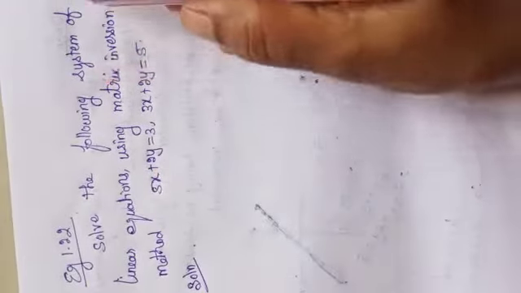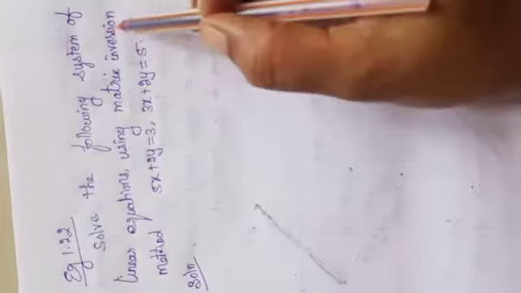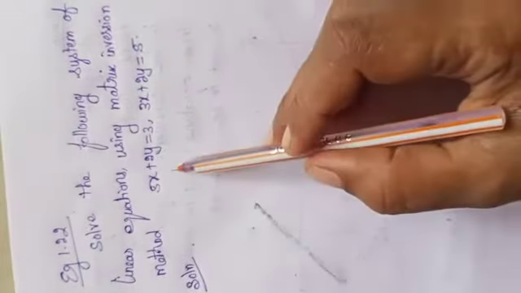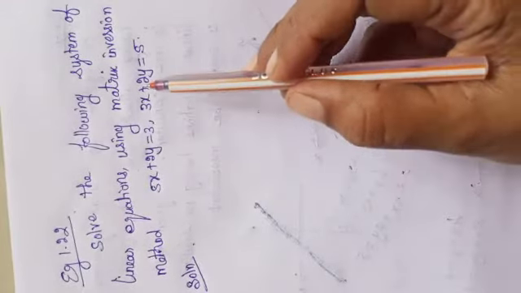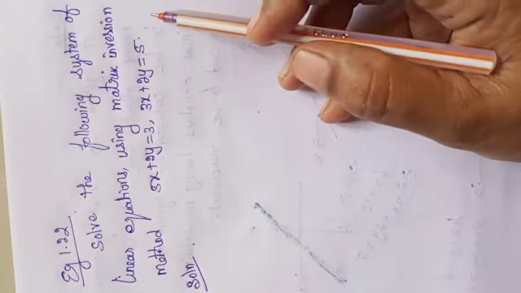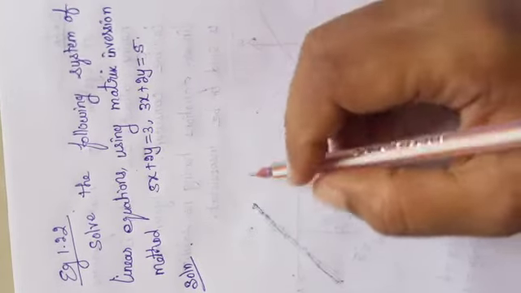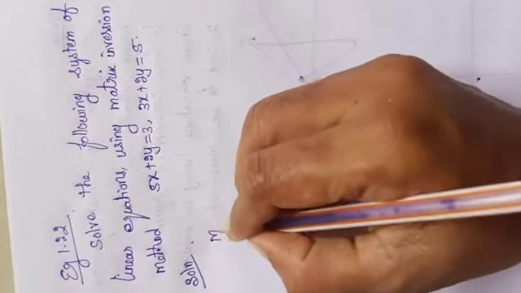Solve the following system of linear equations using the matrix inversion method. 5x plus 2y is equal to 3, 3x plus 2y is equal to 5. See, simple. I am going to write the matrix form.